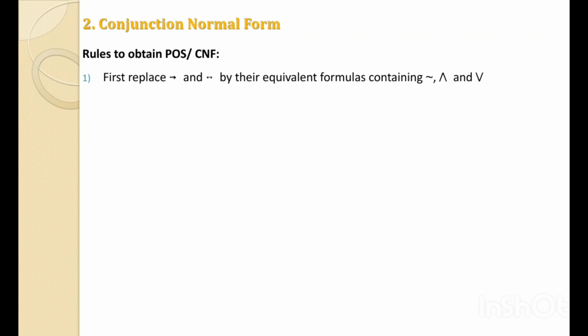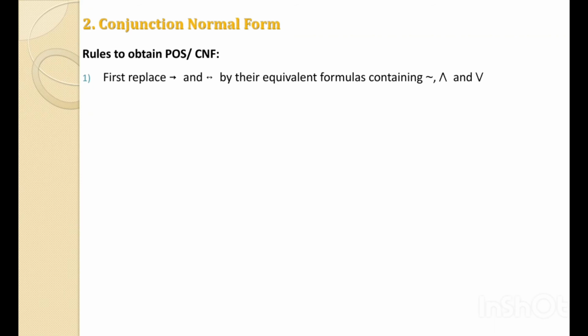Let's see the rules to obtain the product of sum or the conjunction normal form. The rules are similar to those for obtaining the sum of product or the disjunction normal form. The first rule is to replace the implies and double implies by their equivalent formulas containing not and or.